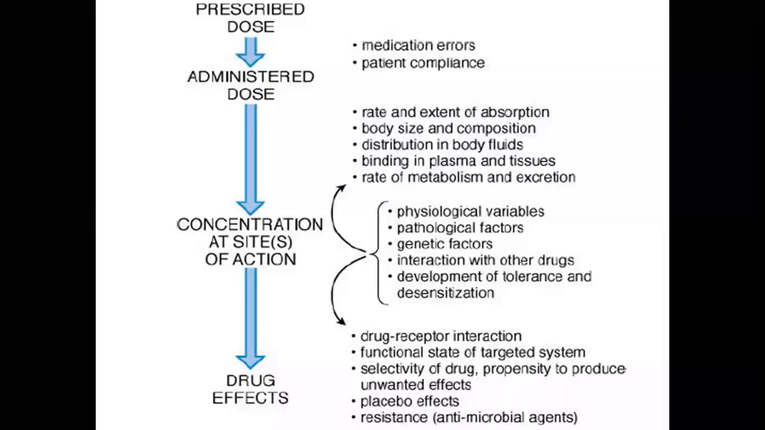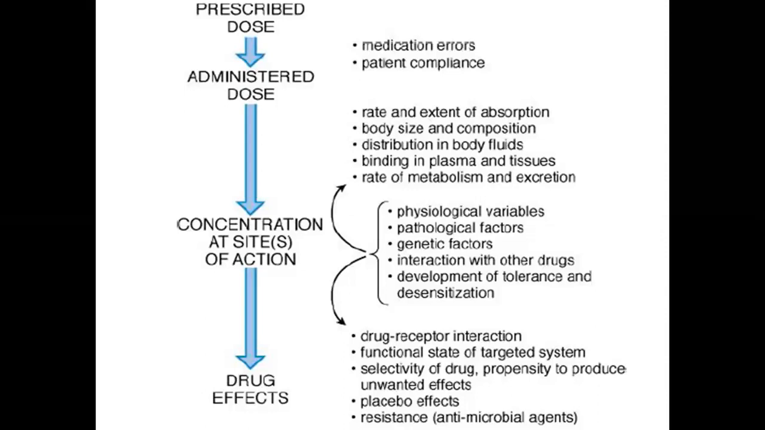The concentration at the site of action is also very important. Once the drug has passed the administered state and reached the receptors, physiological, pathological and genetic factors will affect the drug. Now the receptor has worked, and how much of the drug is working comes into the picture: the drug and receptor interaction, and the functional state of the target system, whether the target is able to produce the response. The placebo effect is also there. All these things are to be taken into consideration.